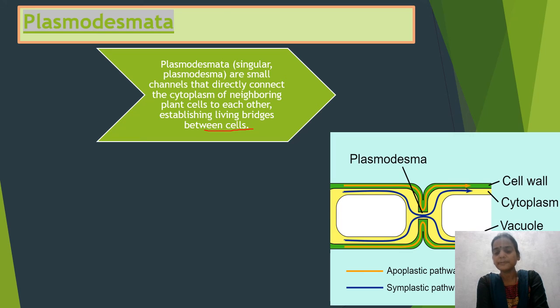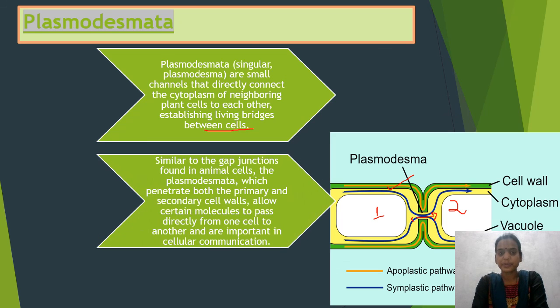Here you can see the cell wall of one cell, and here the cell wall of another cell. There is a pore present across the cell wall, acting as a bridge between two adjacent cells. This is known as plasmodesmata.